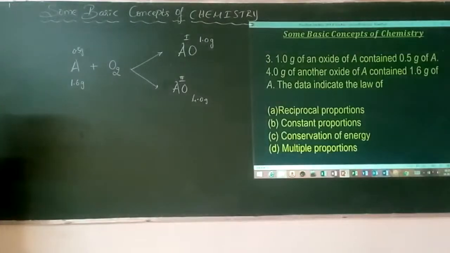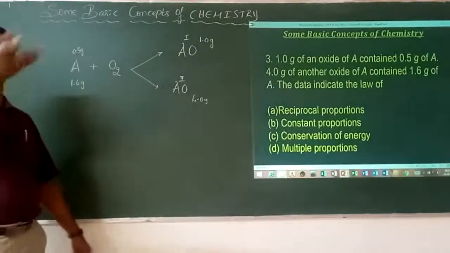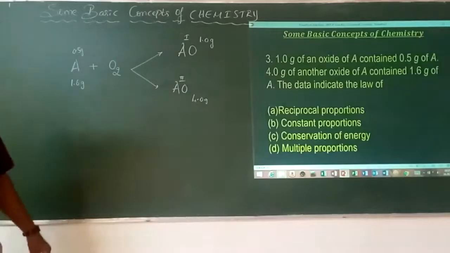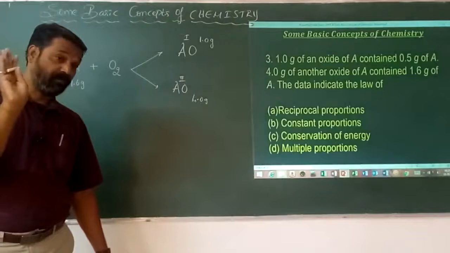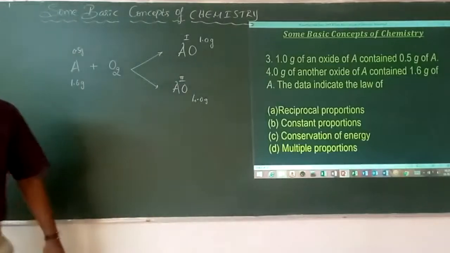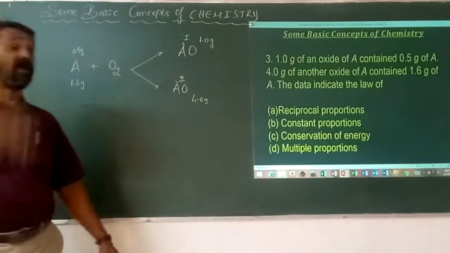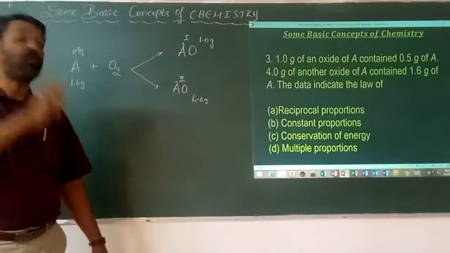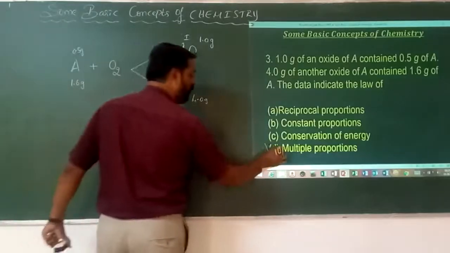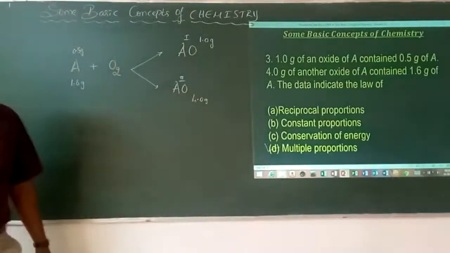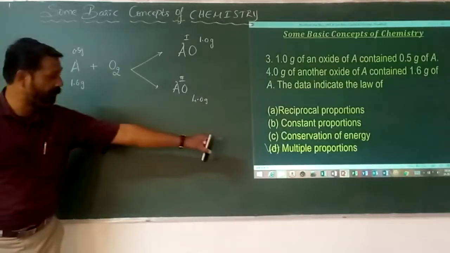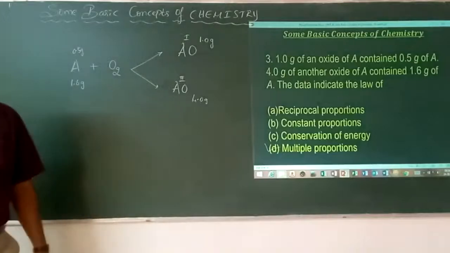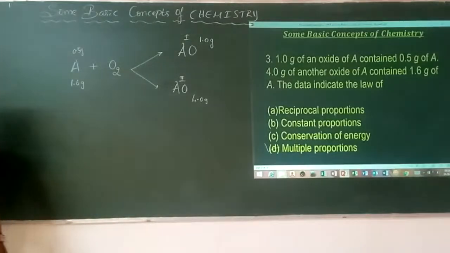So here, we have 2 elements and 2 different compounds. If it were only one oxide, only one compound, it would be called the law of which one? Definite proportions. But as I am taking 2 elements and the oxides of A are 2, meaning two or more compounds from two elements, it refers to the multiple proportions. Okay.